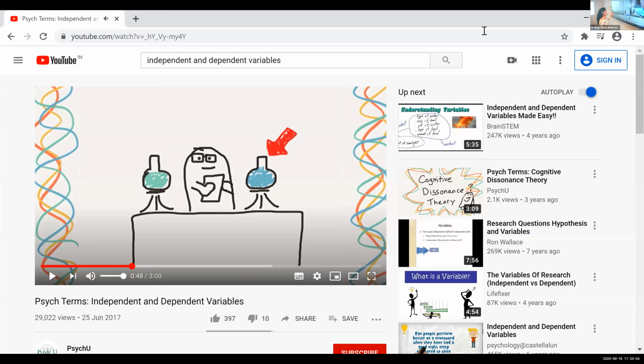So here what they're telling is in experiments, we try to find the cause-effect relationship. This is something that we already discussed earlier. This is regarding the other scientific fields. They are explaining independent and dependent variables in general. Not specifically to psychology, but in general, they are trying to explain the independent and dependent variables.